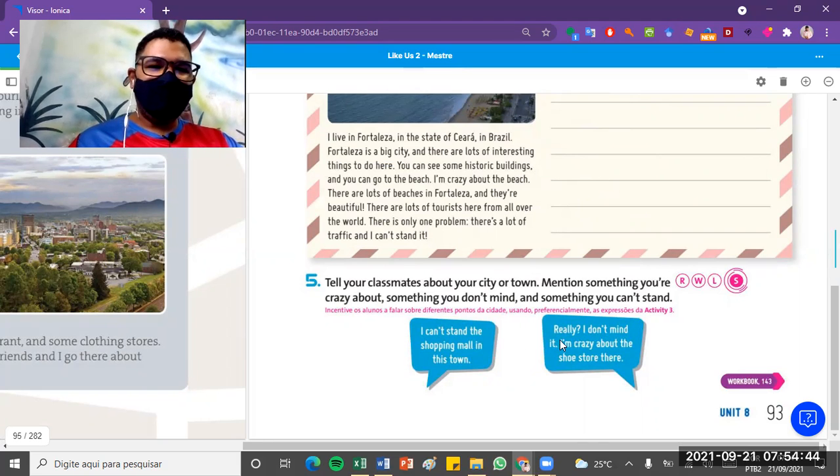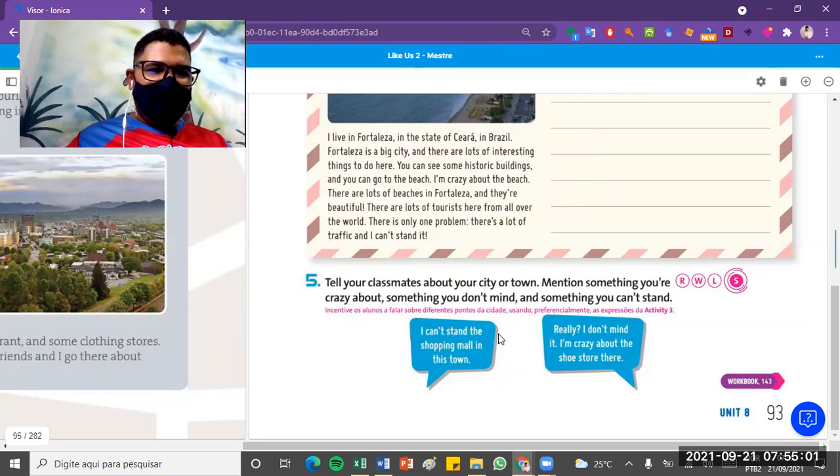Então, tenta manter esse diálogo e praticar aí da casa de vocês. Repetindo, I can't stand shopping malls in this town. Really? I don't mind. I'm crazy about shoe stores. Ou pode ser drug store. Ou outra clothing store. Ok?